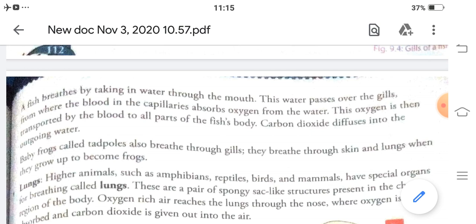These blood capillaries absorb the oxygen from the water, and this oxygen is transported in the blood to all parts of the fish's body.